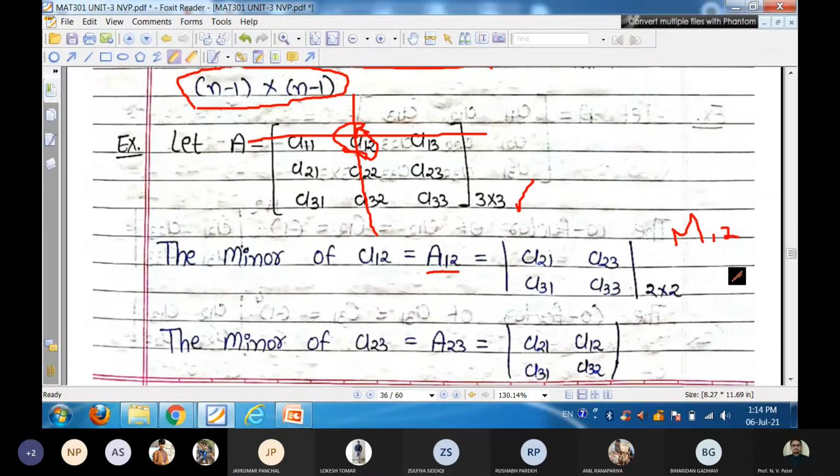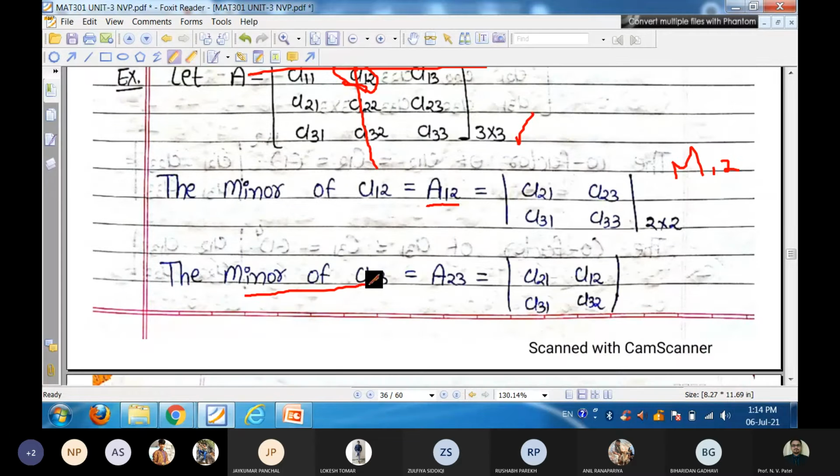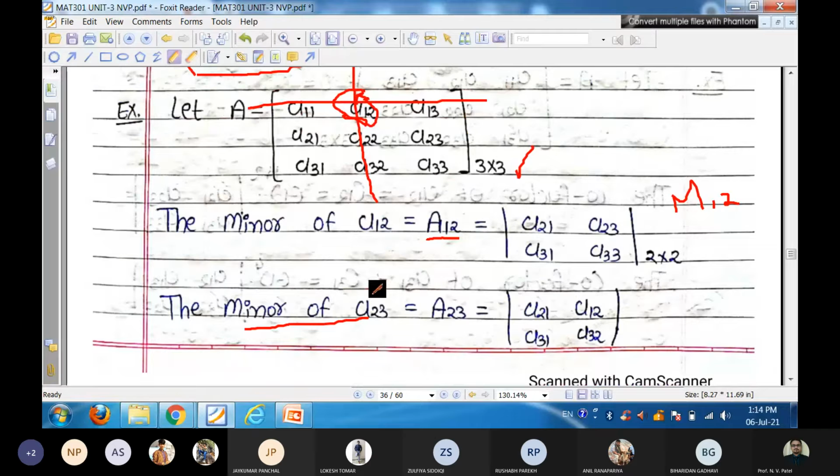So for any element we can find out minor. So for a 3 cross 3 matrix, we can find minor of every element, that is total 9 elements. So for minor of A23, hide second row and third column, and the remaining elements are A11, A12, A31, A32. Very simple, that is a minor of an element.